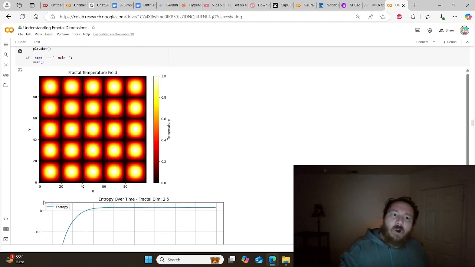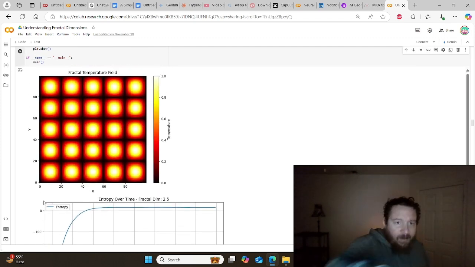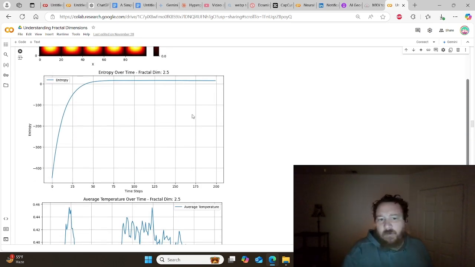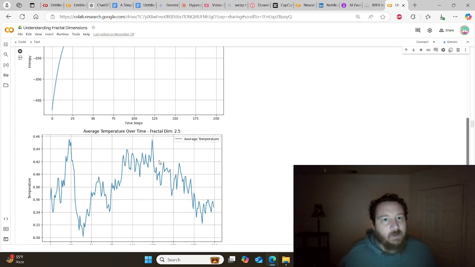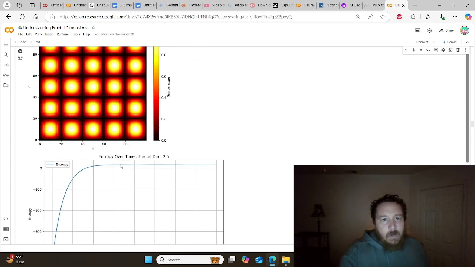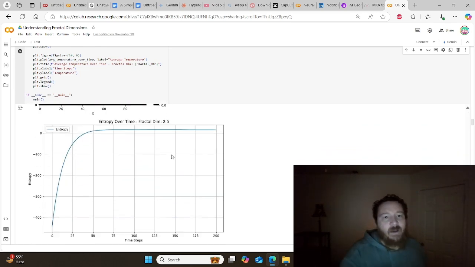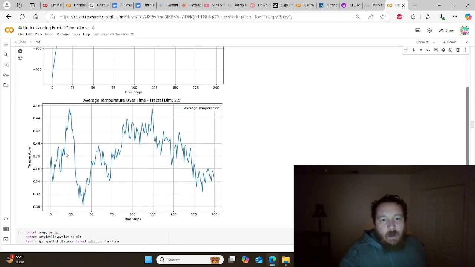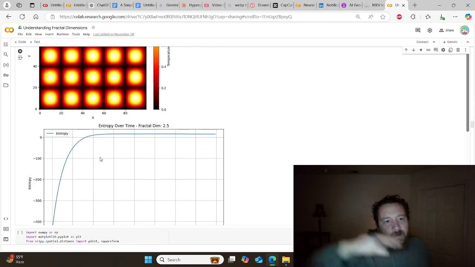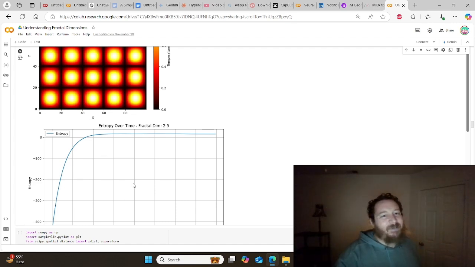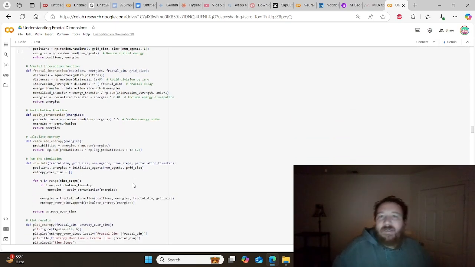We know, because of the laws of thermodynamics, that if we adjust temperature, entropy will adjust according to temperature. Here's our experiment. In this fractal dimension space, where the fractal dimension is less than 2.5, we are fluctuating our temperature, but our entropy increases over time, which is not what should be happening according to the laws of relativistic physics. According to the laws of quantum physics, though, this can be happening. I'll let you piece this together.